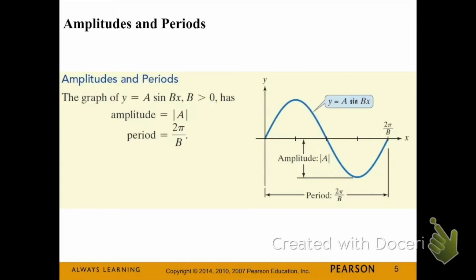Let's talk about amplitudes and periods. The amplitude of the graph is how high the graph goes from its middle point, or you can think about how tall the peaks and the valleys are of the graph. We always get this from the absolute value of a, so the number out in front of our equation, whatever the positive value of that is. The period we find by doing 2 pi divided by b. b is the number inside of the sine function being multiplied by x. So the period is just how long it takes to get through one full cycle of the graph.